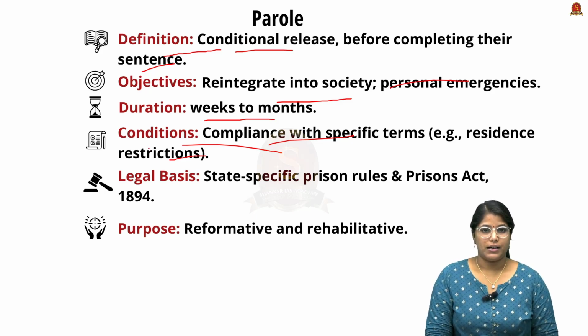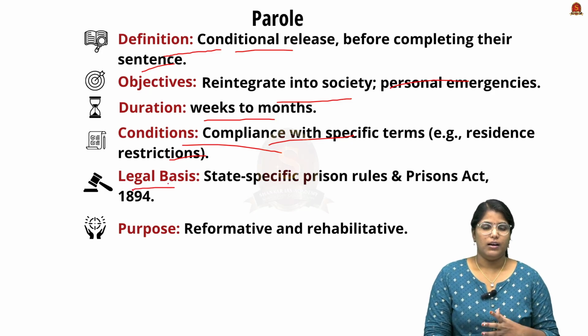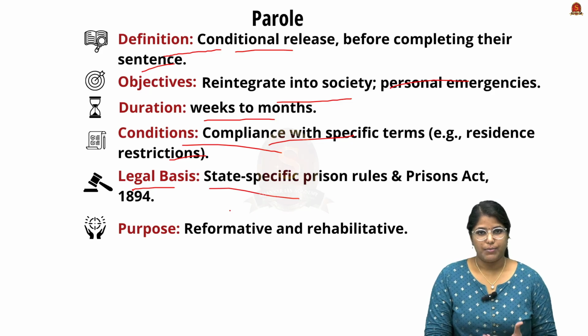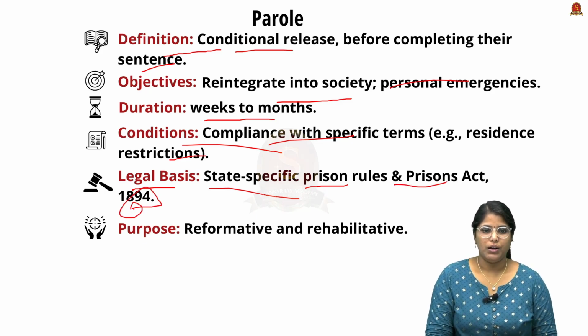So there are certain conditions like that, and the legal basis from where these conditions are derived actually depends on the particular state, and it varies based on rules and regulations, especially the Prisons Act 1894. Now the purpose of parole is to provide reform and relief to the prisoner or the convict.